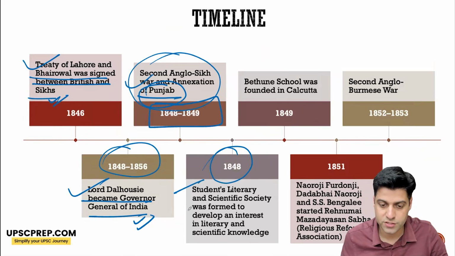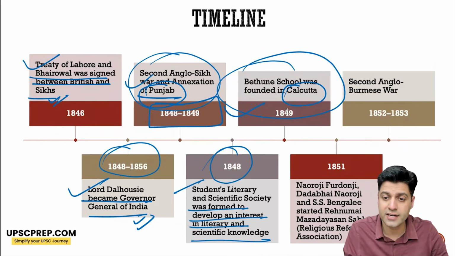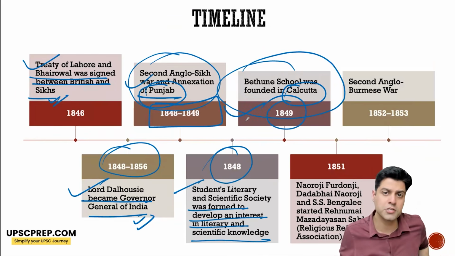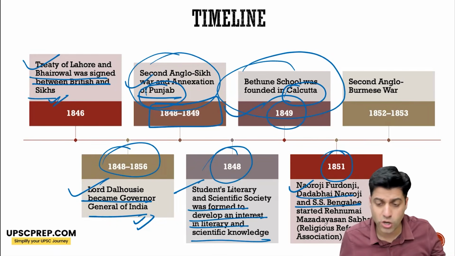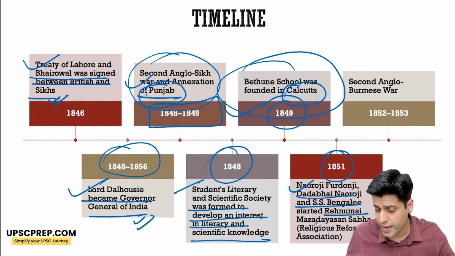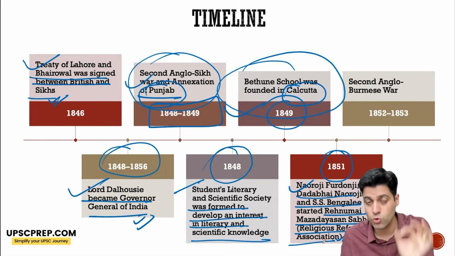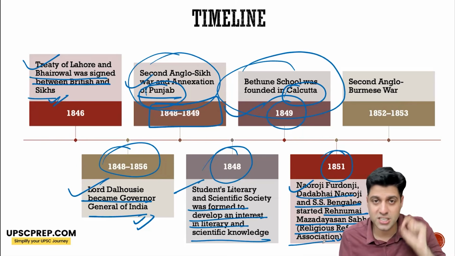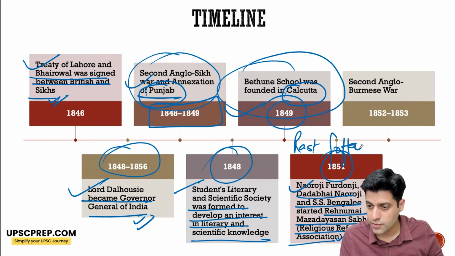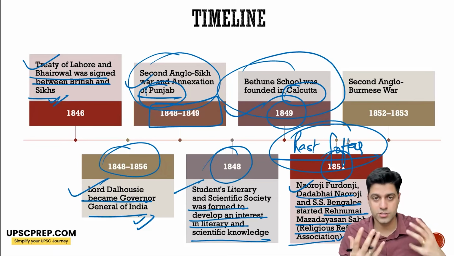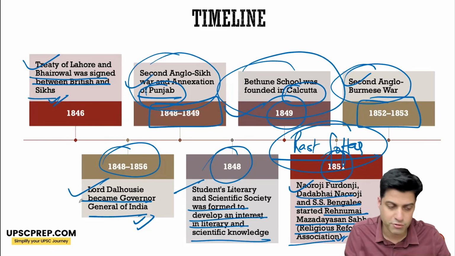1848, the Student Literary and Scientific Society was formed to develop an interest in literary and scientific knowledge. Bethune School was founded in Calcutta. A lot of people are associated with them, including Ishwar Chandra Vidyasagar. 1851, Naoroji Furdonji, Dadabhai Naoroji, and S.S. Bengali started the Rahnumae Mazdayasnan Sabha, the Religious Reform Association, particularly focusing on the religious reform of the Parsi religion. Rast Goftar is the journal often associated with it, or the newspaper. Second Anglo-Burmese War happened 1852 to 53.